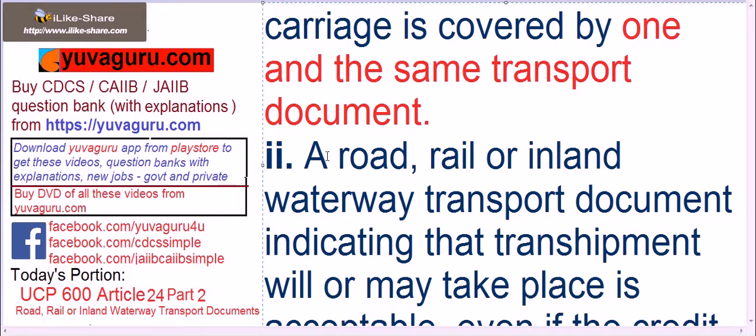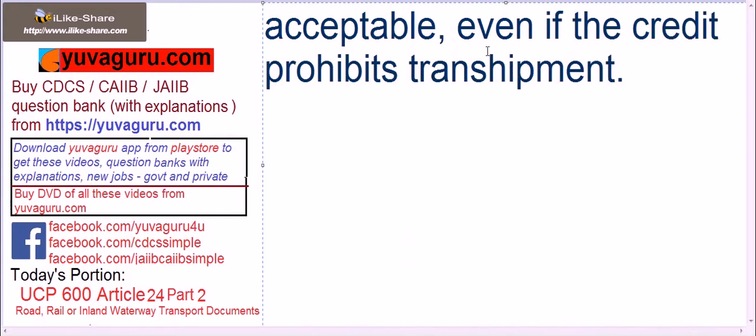Second part: a road, rail or inland waterway transport document indicating that transshipment will or may take place is acceptable even if the credit prohibits transshipment. It means the last sub-article E 1 and 2 are to be considered only if transshipment is prohibited, and if a single document is presented, then it is allowed. And regarding the second part, will or may take place is acceptable. So that was it regarding Part 2 of Article 24 UCP 600.